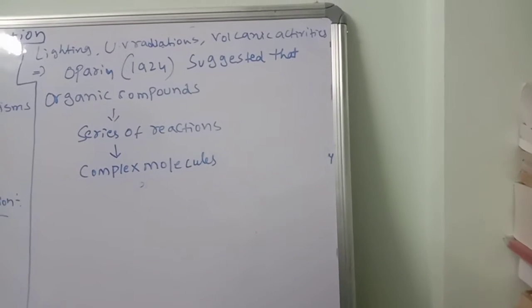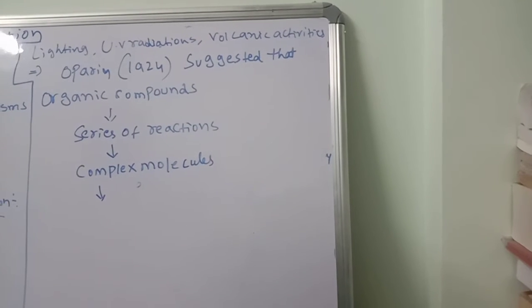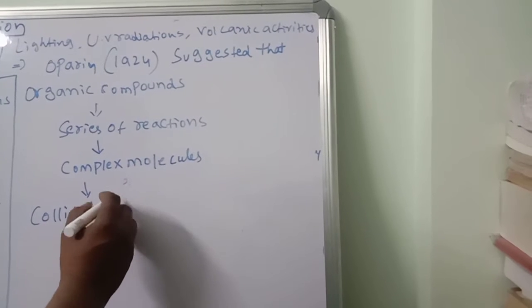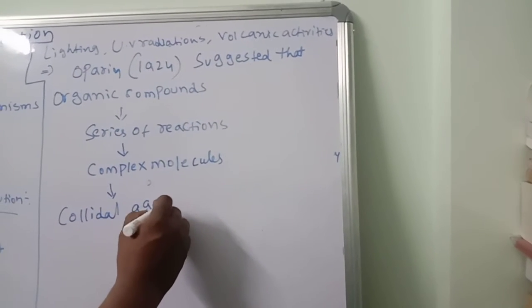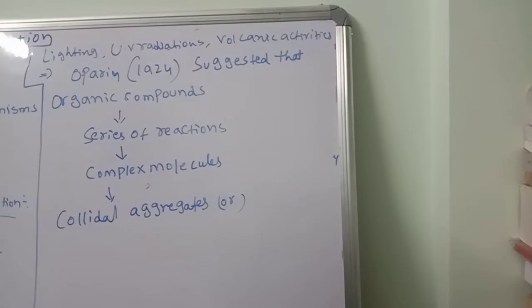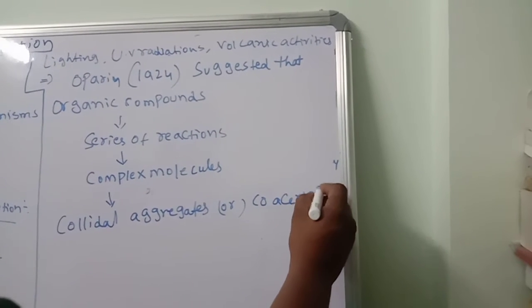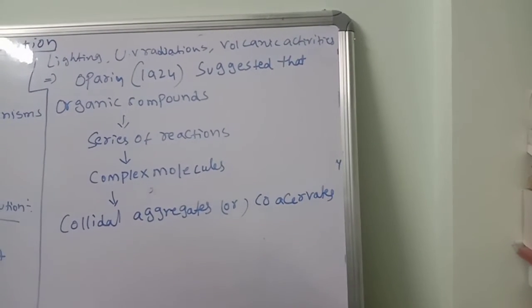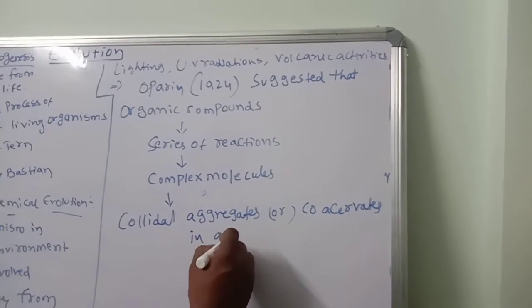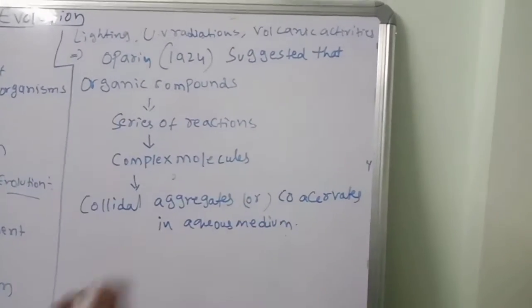These molecules are called colloidal aggregates, or another term, coacervates, in an aqueous medium. Remember this word, aqueous medium.